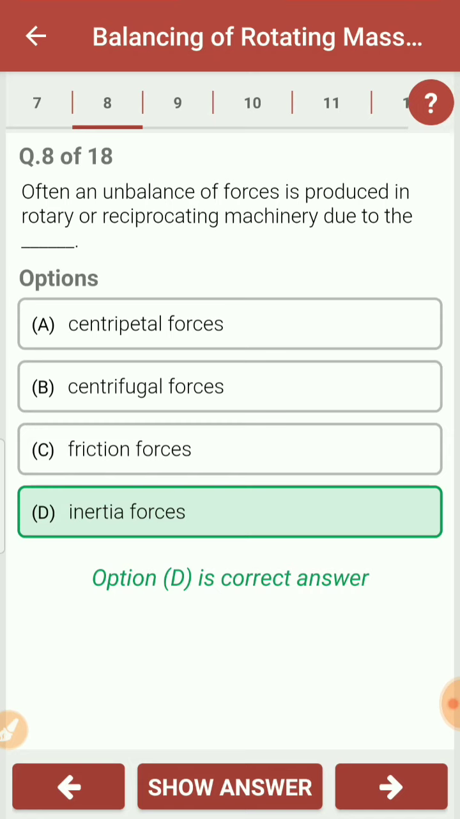Often an unbalanced force is produced in rotary or reciprocating machinery due to inertial forces. These inertial forces are the forces which try to bring back the system to its original equilibrium position. So if we talk about any kind of machine, be it a rotary machine or a reciprocating machine, then the unbalance is due to the inertial forces. These inertial forces try to bring back the system to its original equilibrium position. However, it is unable to do so because the masses or the forces which are acting in the system are unbalanced.